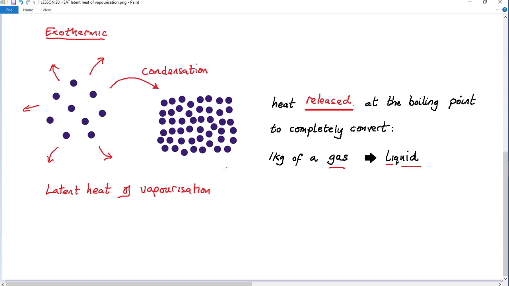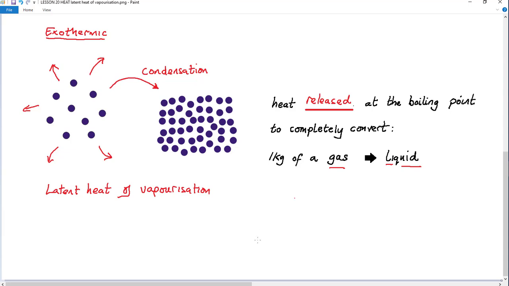Now that is why steam, for example, if you're cooking, can be very dangerous indeed, because when steam hits your hand or your arm and that condenses into a liquid, all of this latent heat contained within the steam is released into your arm in order to help the gas condense. So steam can be very dangerous because of this latent heat that will be released in the condensation process.